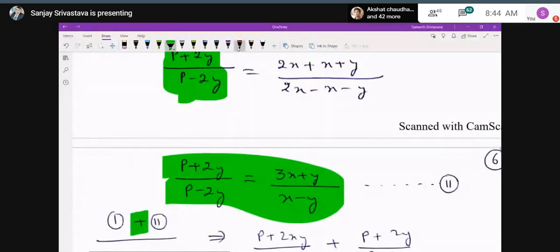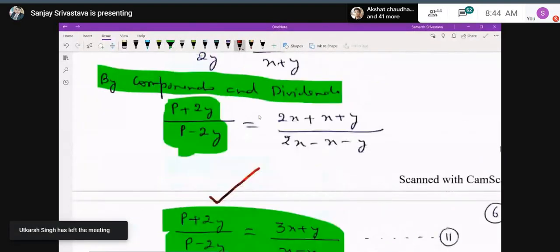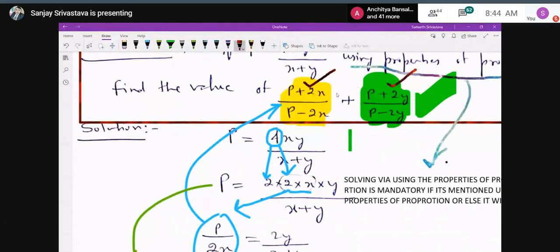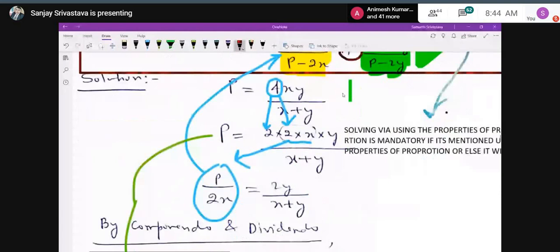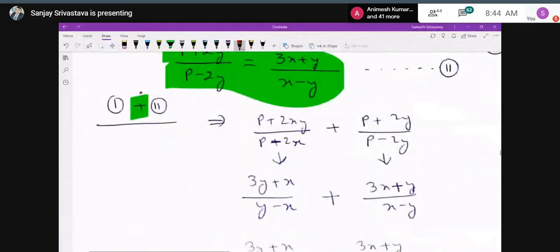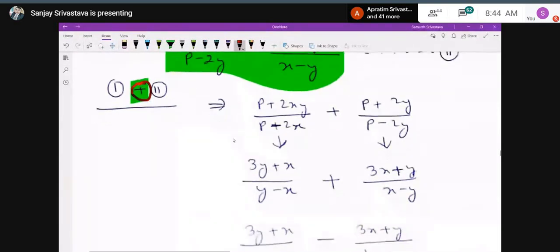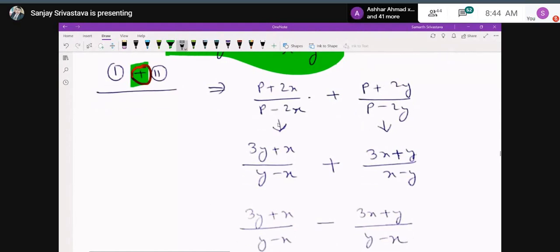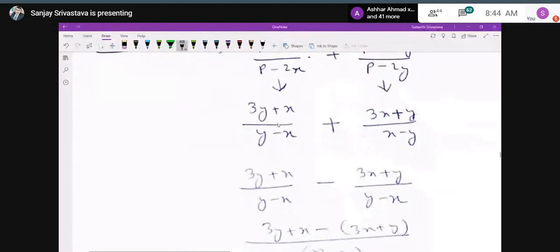That is P plus 2x upon P minus 2x and P plus 2y upon P minus 2y. When you substitute, you will get (3y plus x) upon (y minus x) plus (3x plus y) upon (x minus y). If you see carefully, in the first part the denominator is y minus x, and in the second part the denominator is x minus y. So to make the denominators similar, I have taken the minus sign outside x minus y, so it becomes y minus x, and that minus with the plus sign becomes minus, because plus into minus is minus.